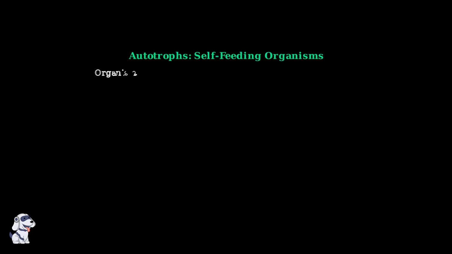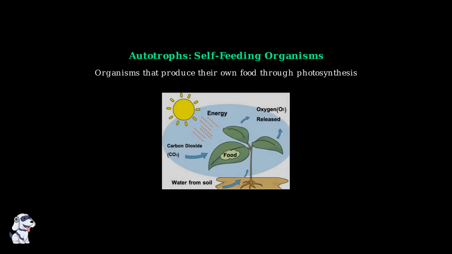Most algae are autotrophs, which means they are self-feeding organisms. Autotrophs produce their own food through the process of photosynthesis, just like plants do. In photosynthesis, algae use carbon dioxide from the water, combine it with water molecules, and harness energy from sunlight to create their own food. As a bonus, they release oxygen as a byproduct, which is essential for life on Earth. However, algae are not limited to just photosynthesis. Some algae can also be heterotrophs, which means they obtain nutrients from external sources rather than making their own food.